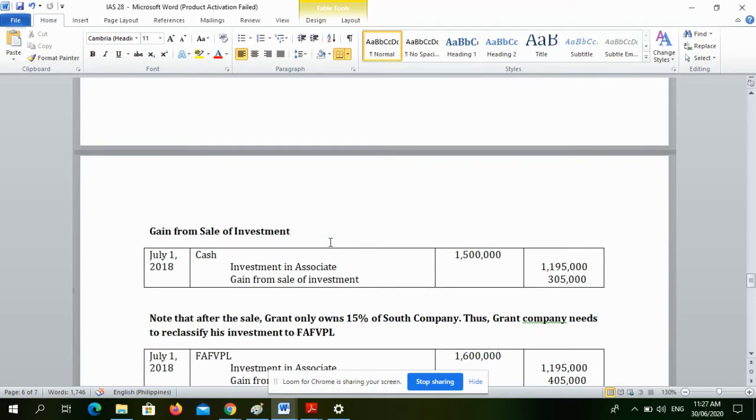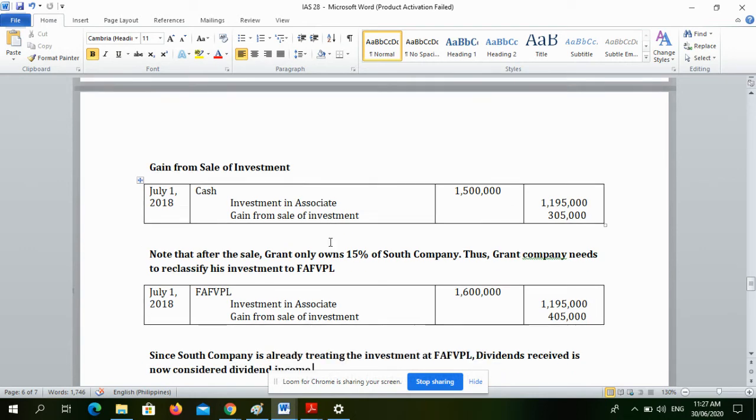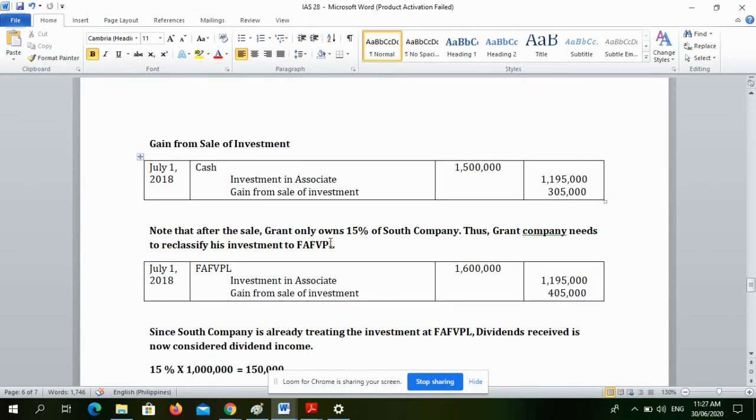So we will recognize gain on sale of investment. So we debit cash, we credit investment in associate kasi nabawasan ng 1,195,000 and gain on sale of investment.